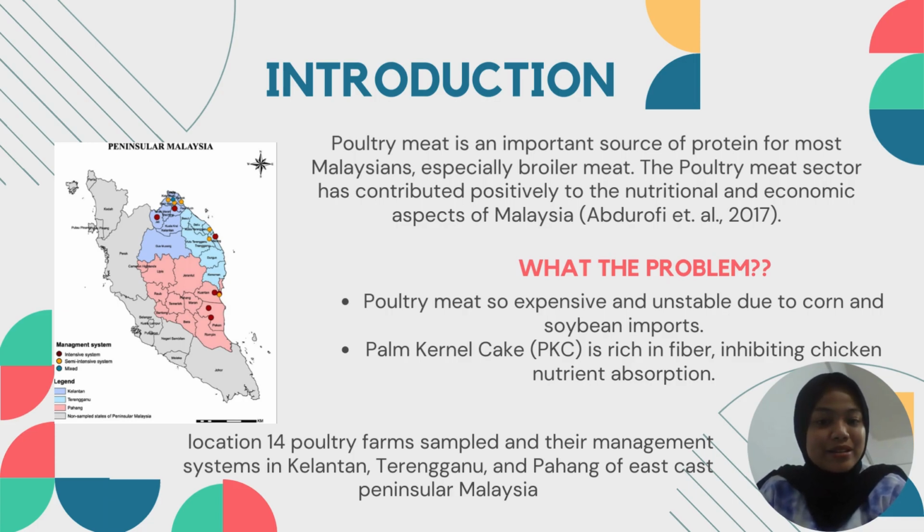Poultry meat is expensive and unstable due to corn and soybean imports, and palm kernel cake is rich in fiber, inhibiting chicken nutrient absorption. This figure shows the location of 14 poultry farm samples and their management system in Kelantan, Terengganu, and Pahang East.